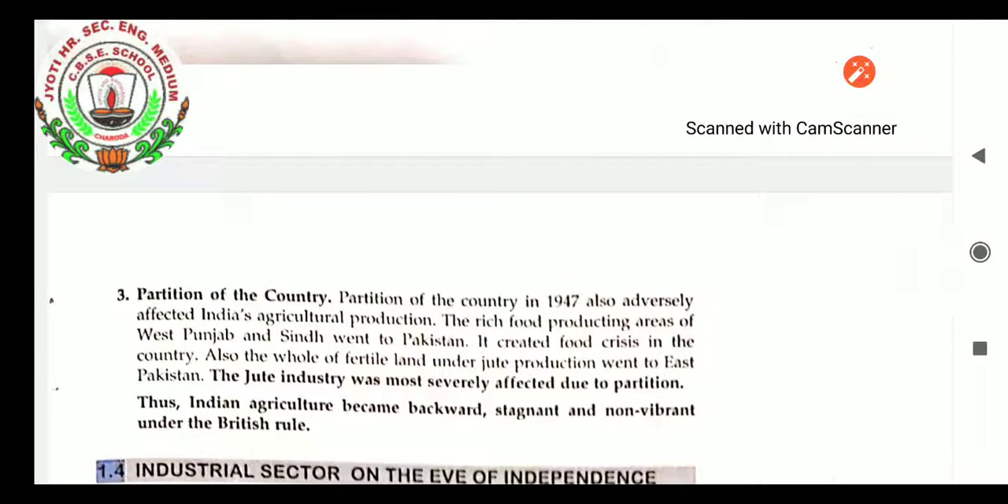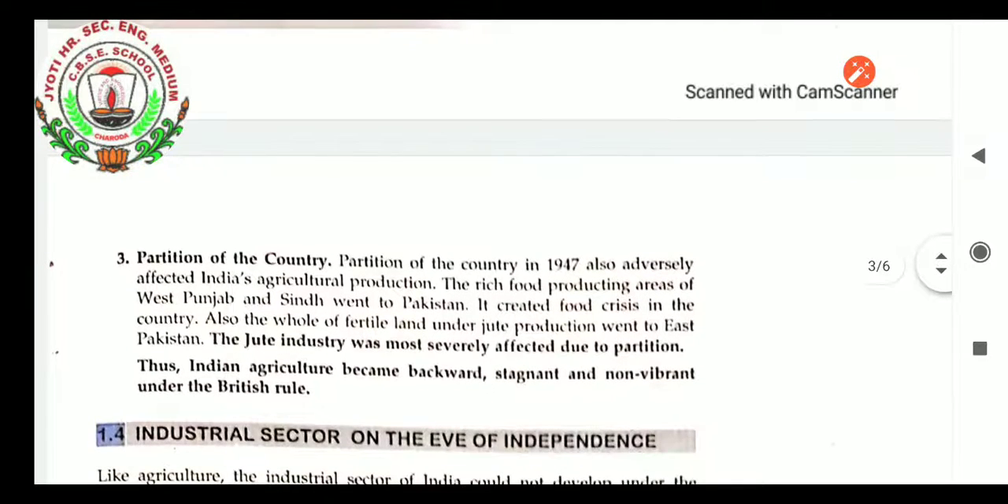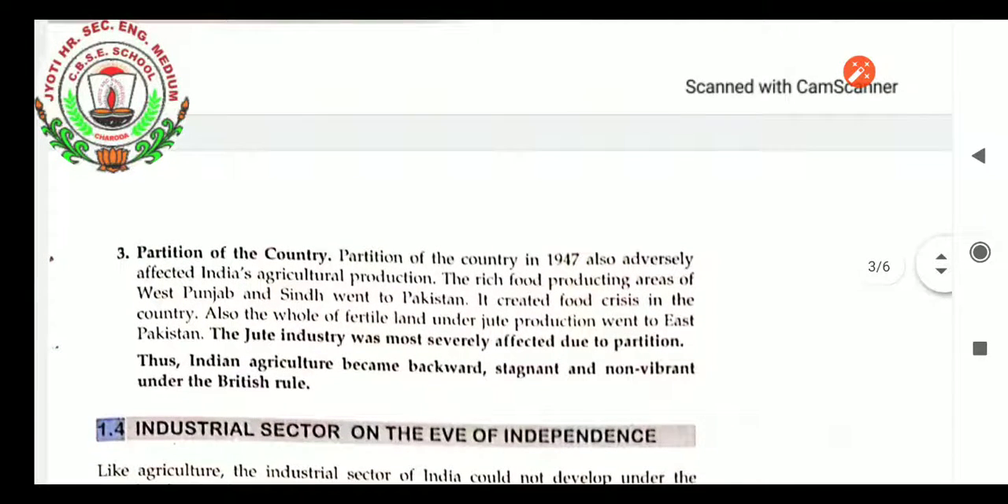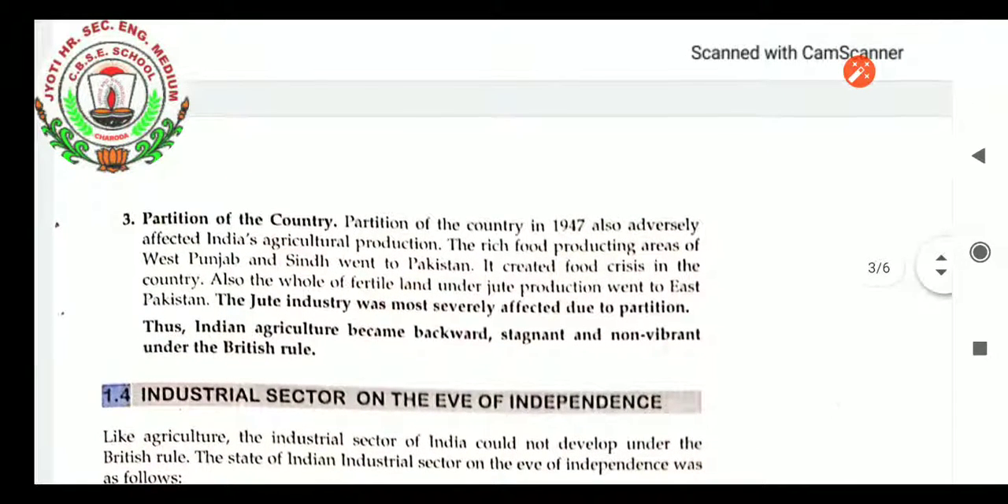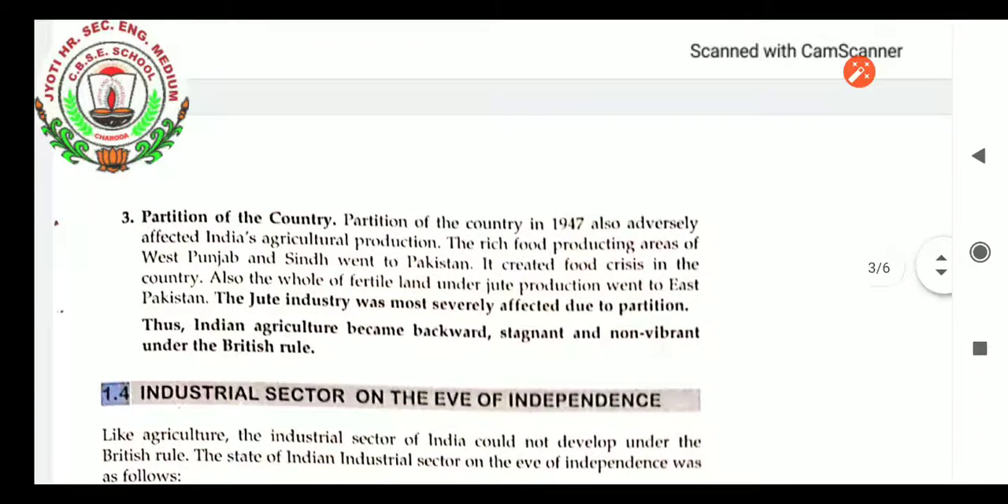Partition of the country in 1947 also adversely affected India's agricultural production. Earlier, before independence, Pakistan and Bangladesh were all part of our own country. But when independence was about to happen, these countries separated from India. A major part of Indian agricultural land and good production areas was taken away to Bangladesh and Pakistan. Again, India had to face a very bad situation after independence. So that was the story of the partition of the country.